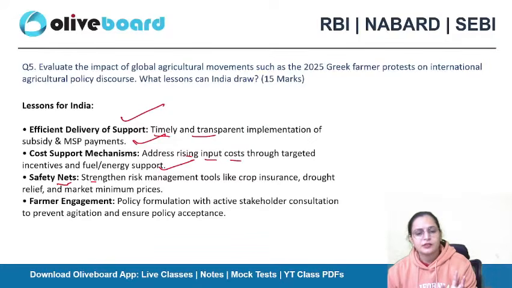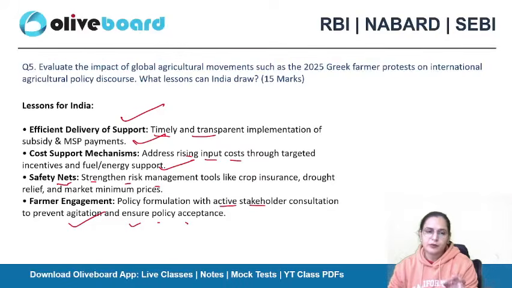Safety nets strengthen risk management tools, like the crop insurance, drought relief, and minimum support prices we have now. If these things work all the time, the farmers will be happy and work well. Farmers' engagement: policy formulation with active stakeholder consultation to prevent agitation and ensure policy acceptance. Yeah, the last point is very important.